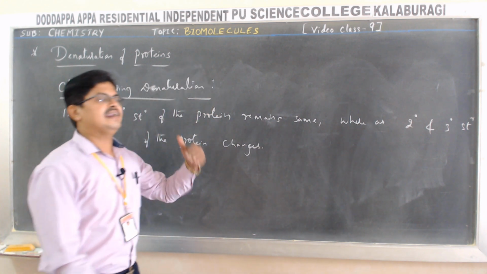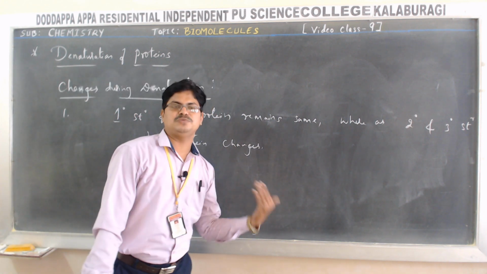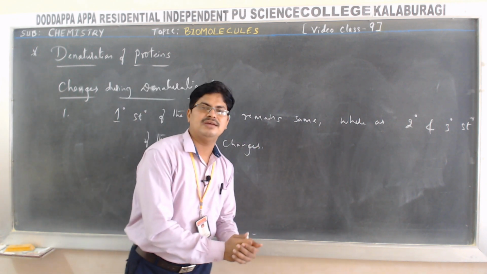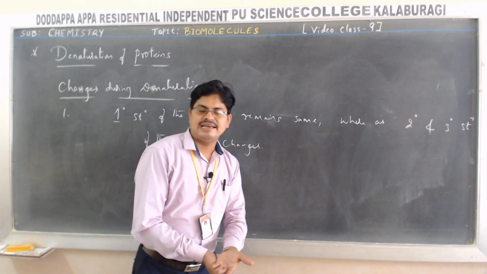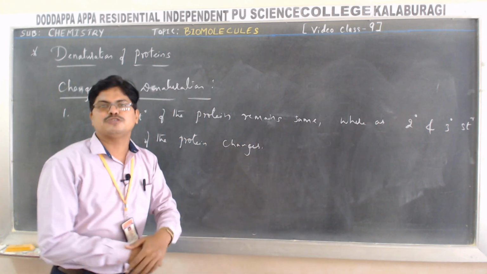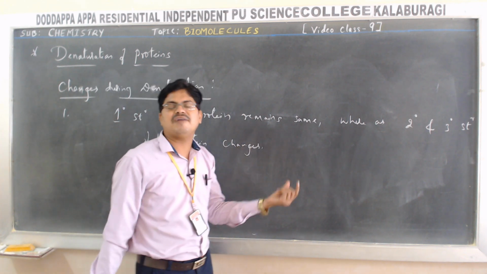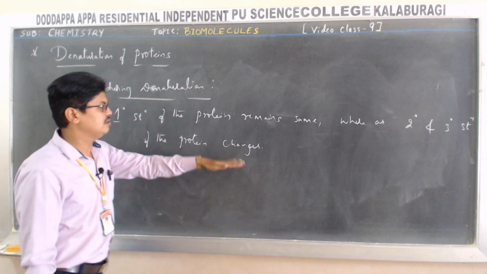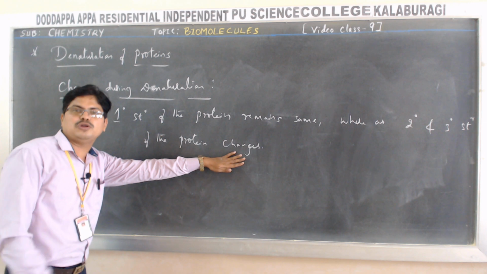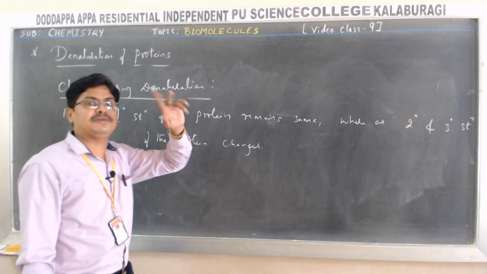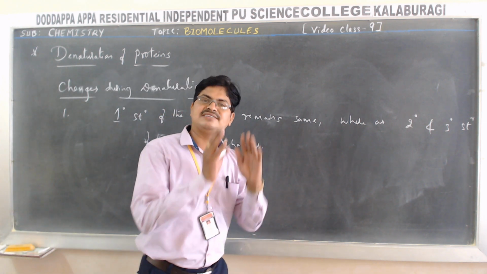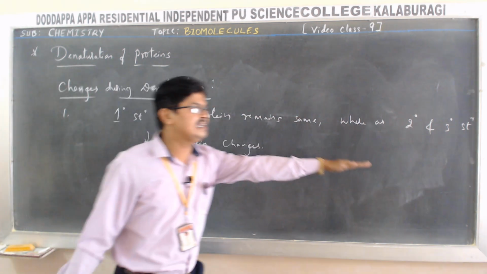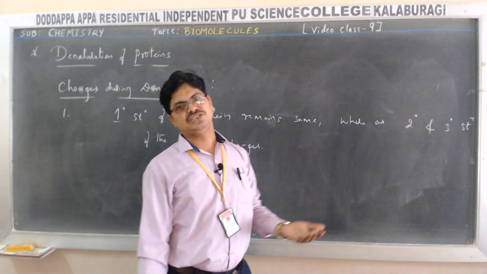Why do the secondary and tertiary structure of the protein undergo changes? Because of the breaking of hydrogen bonding and also disulfide bonds and van der Waals forces. Because of the breaking of hydrogen bonding and disulfide bonds, the secondary and tertiary structure of the protein undergo changes, but not the peptide bonds. Peptide bonds remain as they are. That is why the primary structure remains the same, but secondary and tertiary structure undergo changes.